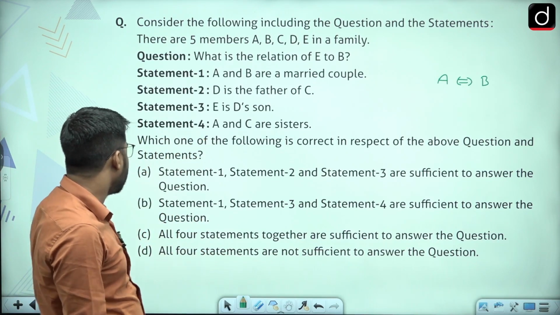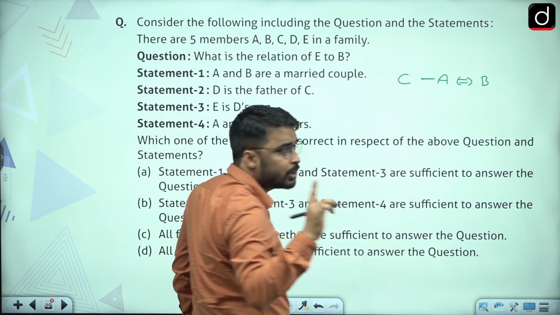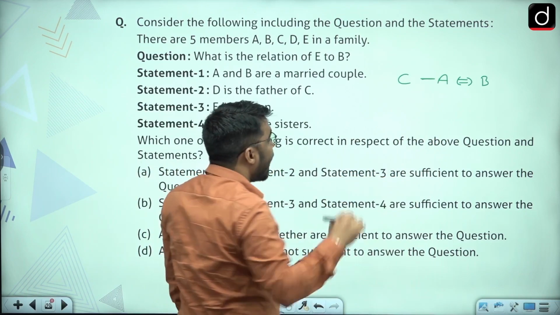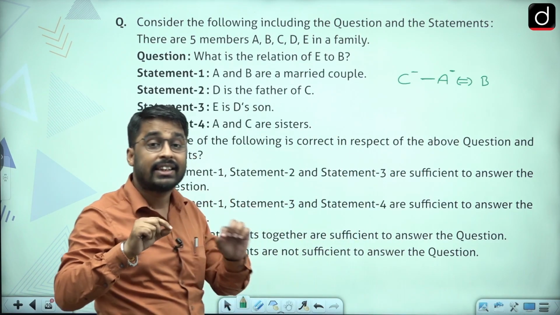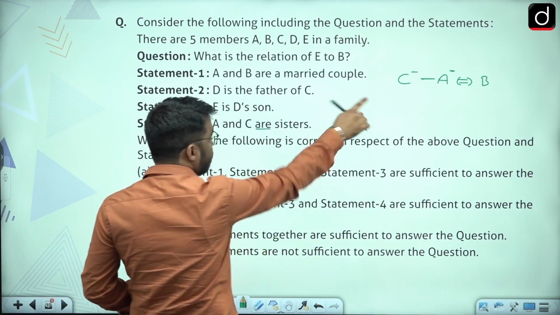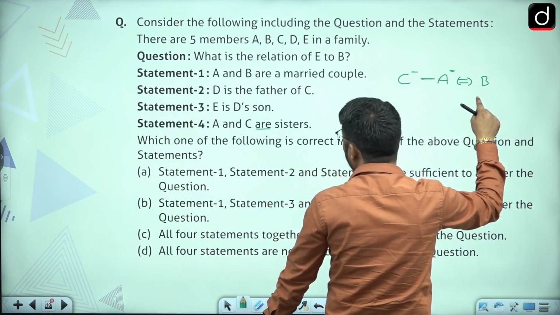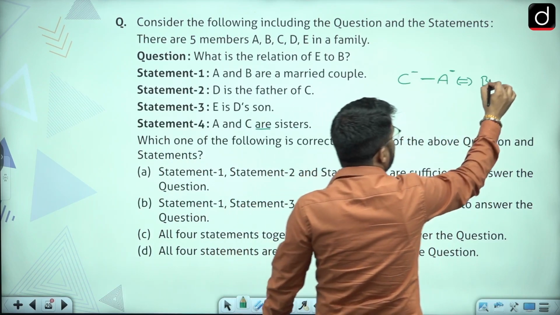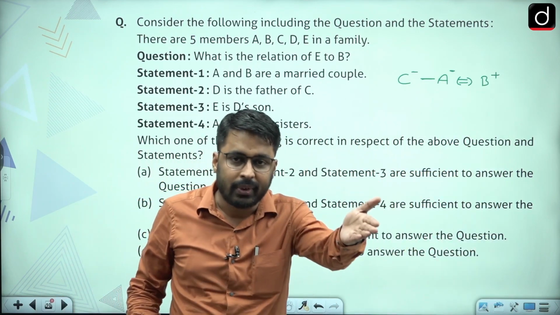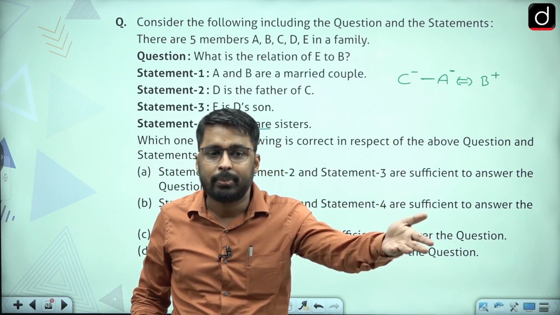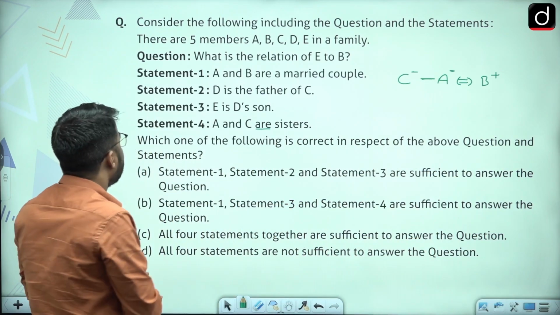But if I use statement 4, A and C are sisters. That means A and C are going to be in the same generation. And since A and C are sisters, gender of both A and C are going to be female. "Are" is plural, sir. So gender of both A and C are going to be female. And now, that tells me that B is going to be male, because if A is female, A is going to be wife of B. So B would, by default, be husband. That's why his gender would be male.